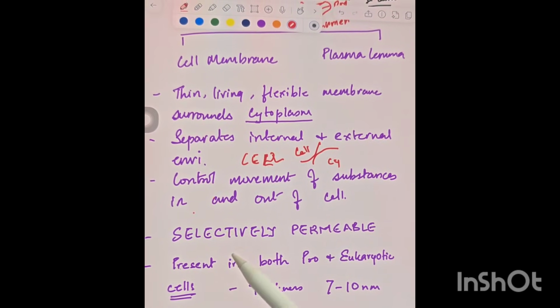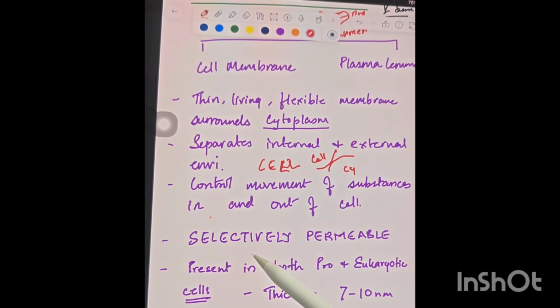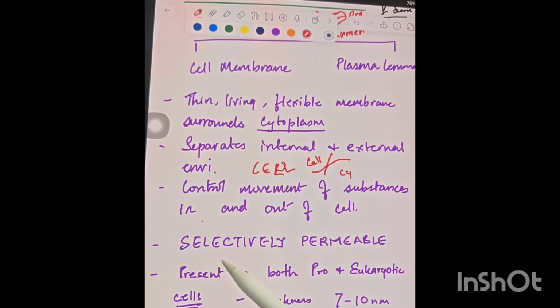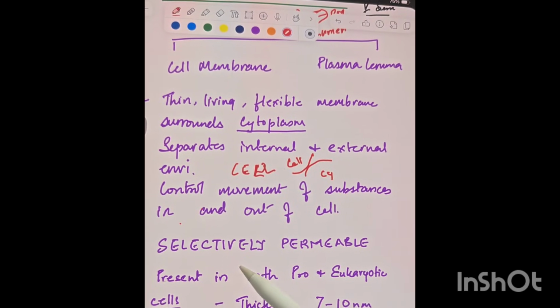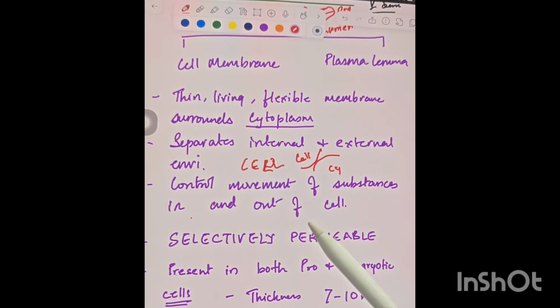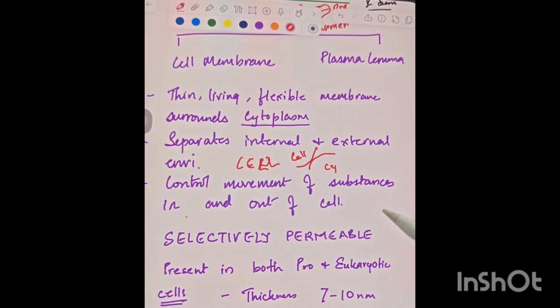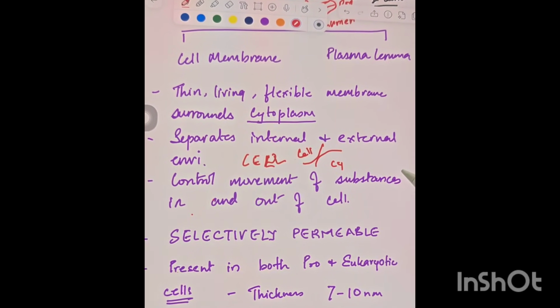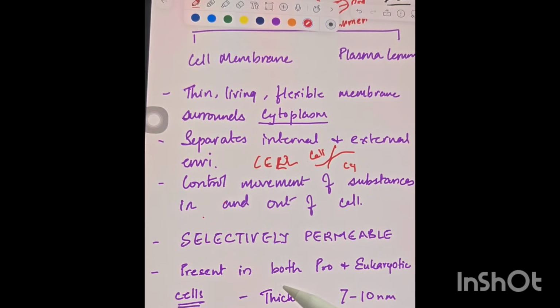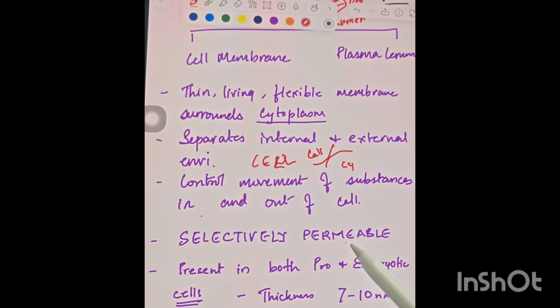The most important character of the plasma membrane is that it is selectively permeable. When we say selectively permeable, it means that it decides which solute or which organic substance will come inside or go outside. Not everything is allowed inside. So it's selectively permeable.